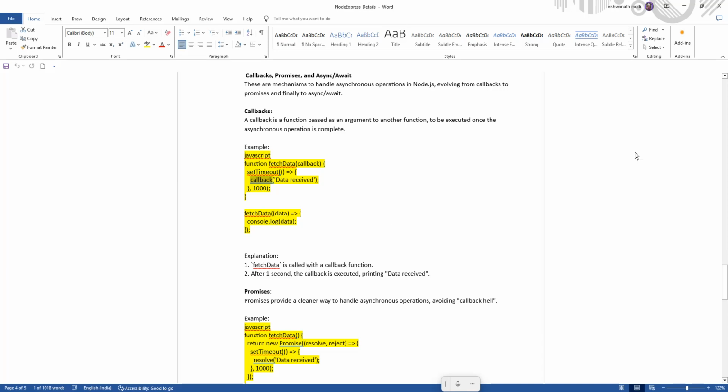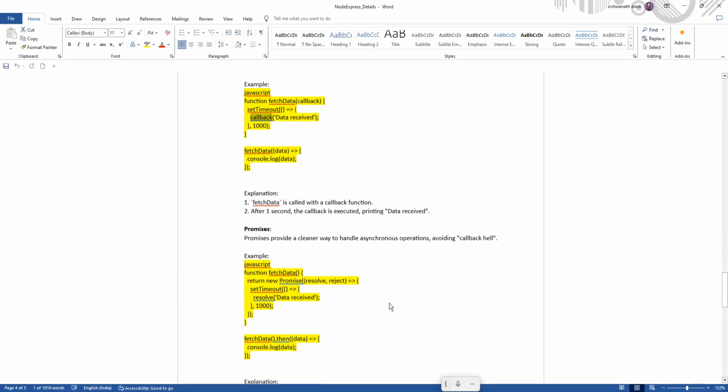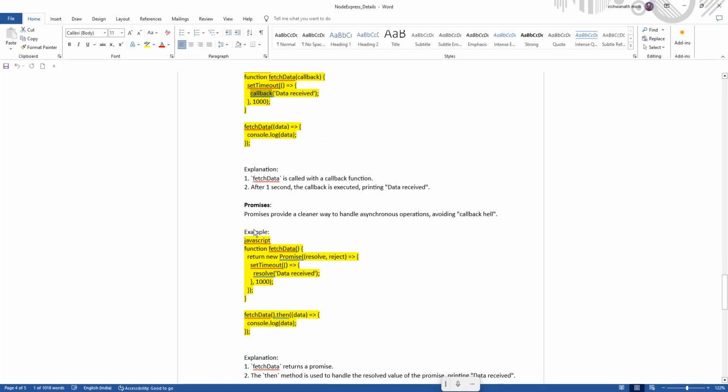What happens if you have internet slowness or something like that? It has to wait. It doesn't mean that it is not connecting and it should throw an error. So to avoid this situation, the asynchronous promise comes into the picture. Promise provides a cleaner way to handle asynchronous operations, avoiding callback hell.